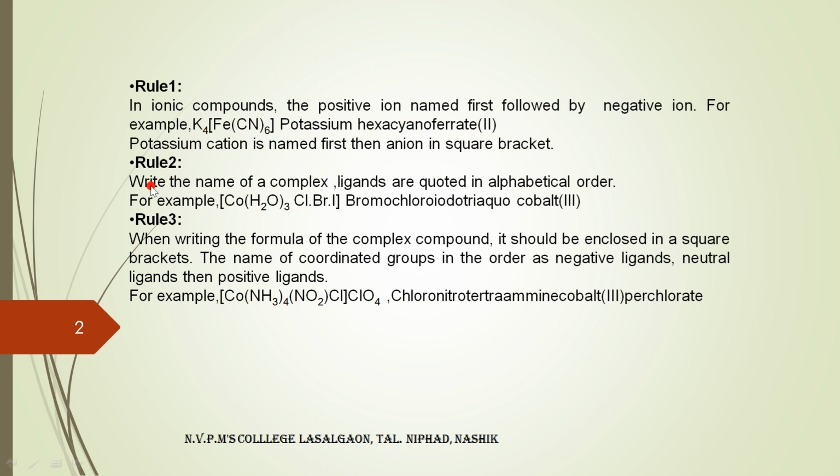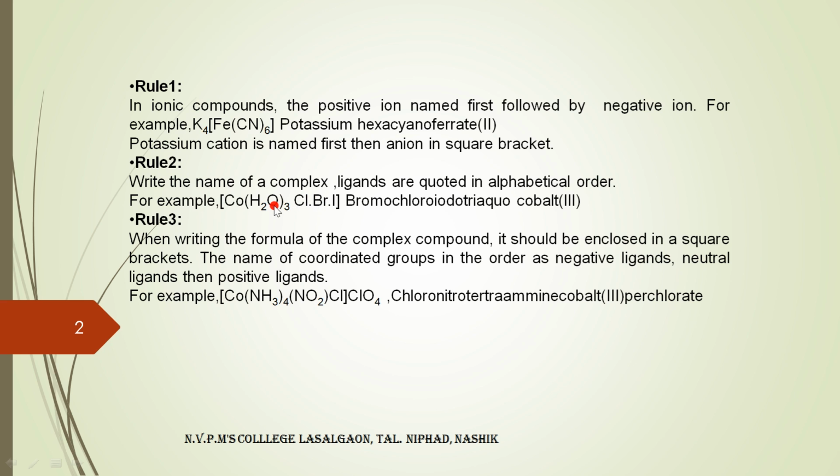Now next, whenever we have to write the name of the complex, the ligands are quoted in alphabetical order, that is A first, then B, then C, likewise. For example, [Co(H2O)3ClBrI].